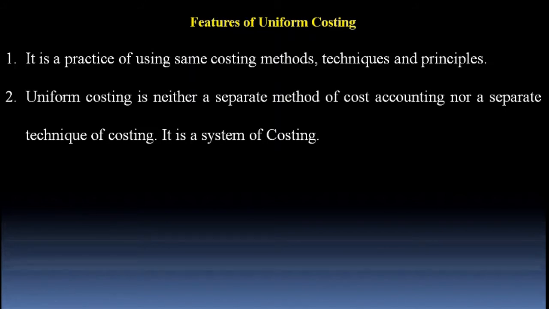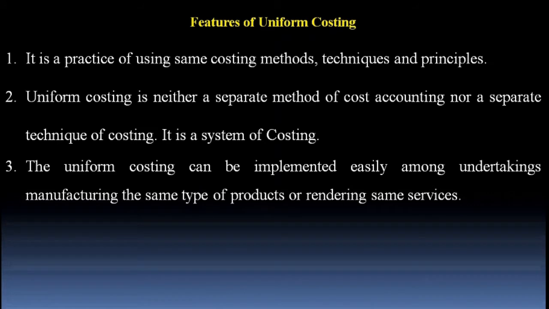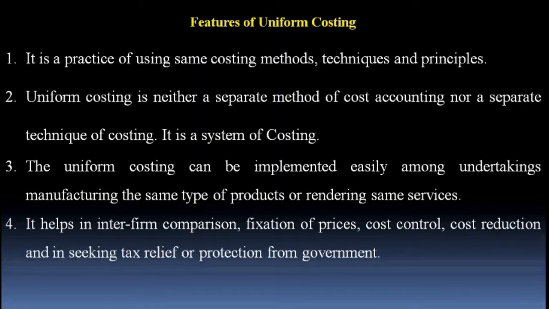The most important characteristic of uniform costing is that whatever costing methods are used for ascertaining cost, the same should be applied uniformly in a number of companies in the same industry or in different industries. Point number three, uniform costing can be implemented easily among undertakings manufacturing the same type of products or rendering the same services. It helps in interfirm comparison, fixation of prices, cost control, cost reduction, and in seeking tax relief or protection from government.